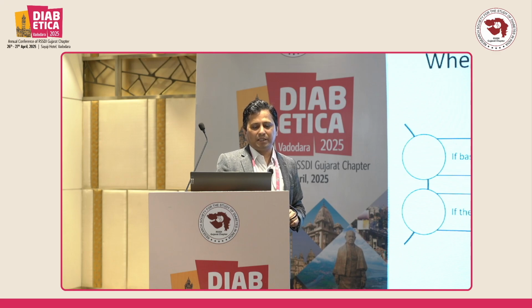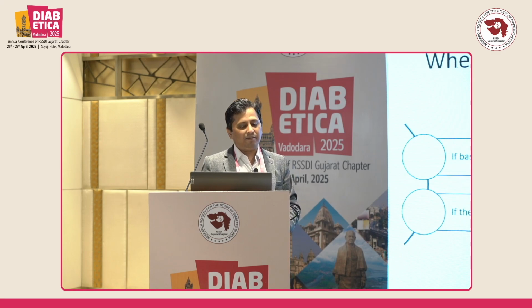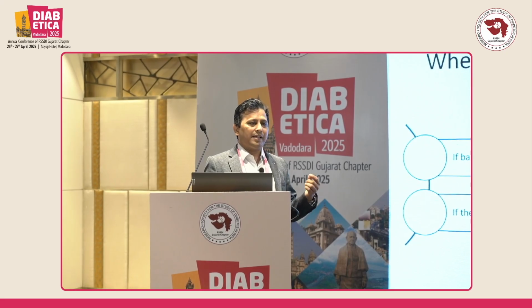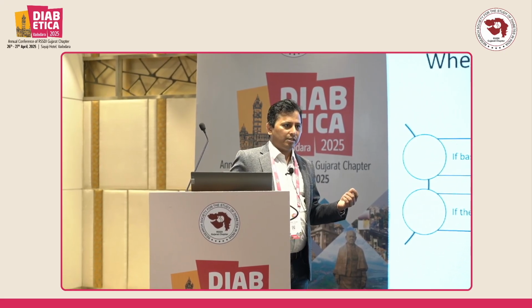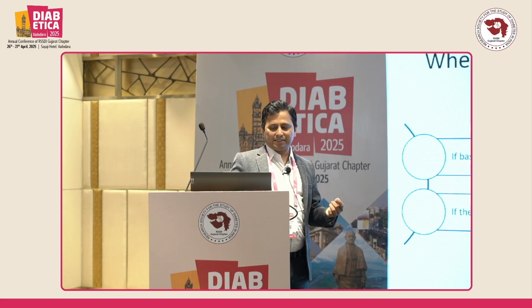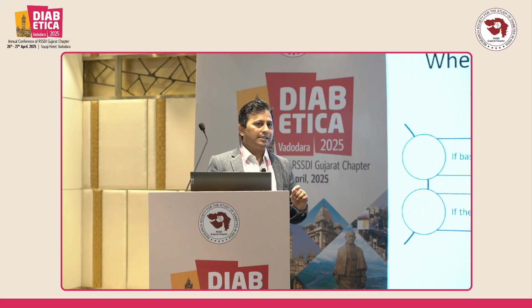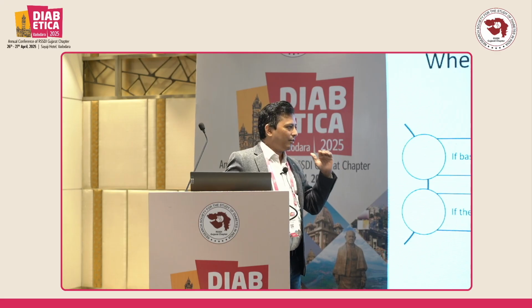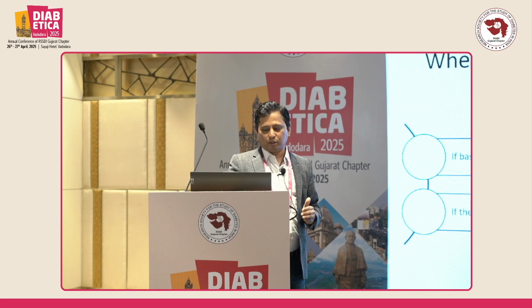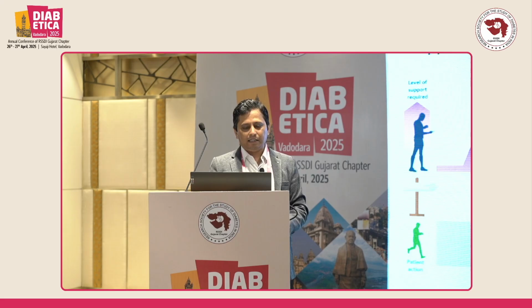We have to intensify the basal therapy, so why and when should we intensify? Can anyone tell me? Basal therapy has to do with fasting blood sugar. If the fasting is not under control and HbA1c is not under control, we have to increase the basal insulin. And second, when the dose of basal insulin reaches 0.5 unit per kg per day, that means there is a ceiling effect of basal insulin. Adding more basal insulin will not help to control blood sugar level, and this is the time we have to intensify and add either 1 or 2 or 3 bolus insulin.